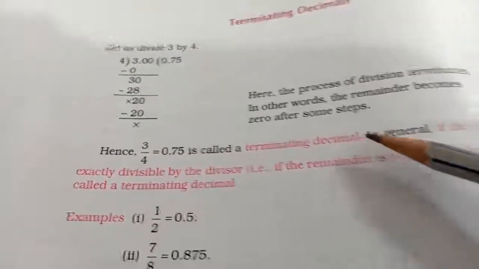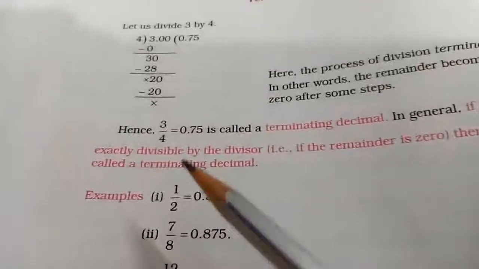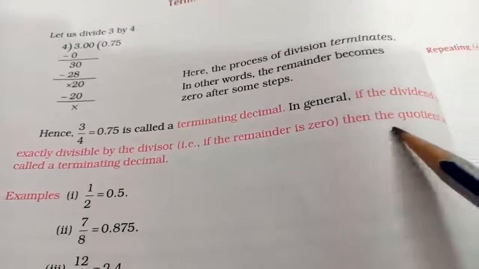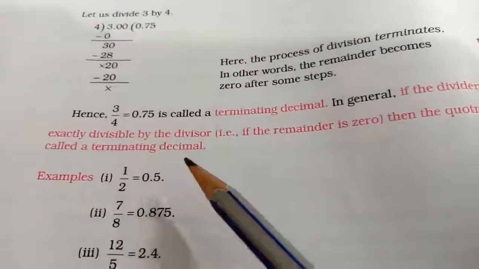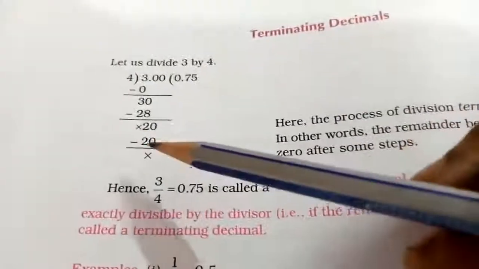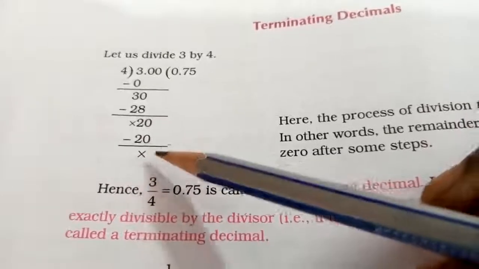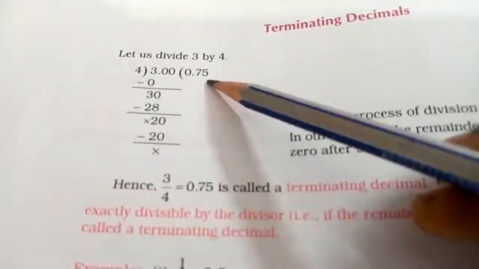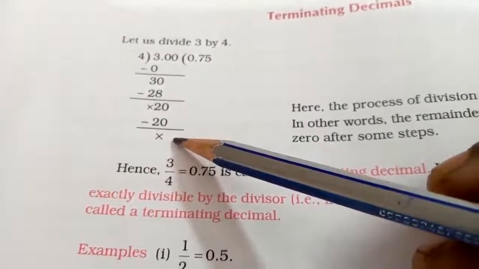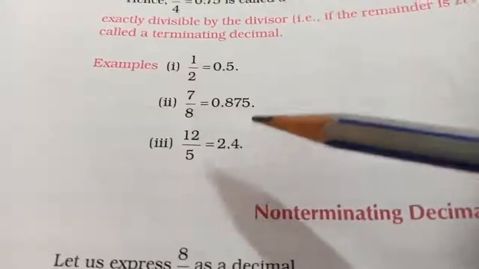So what is the meaning of terminating decimal? If the dividend is exactly divisible by the divisor, that is, the remainder is 0, the quotient is called a terminating decimal. If you get the remainder as 0, then automatically I can say it is terminating. If I do not get the remainder as 0, it is called a non-terminating decimal. Similarly, they have given a few examples in this place.